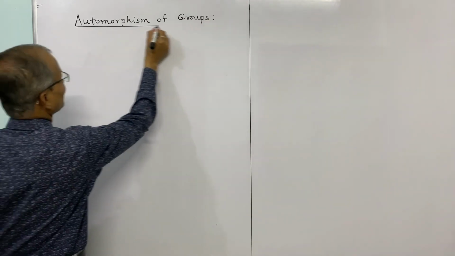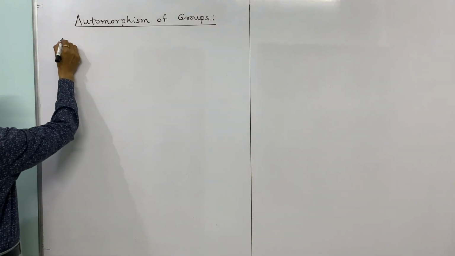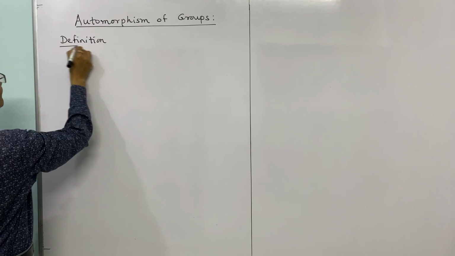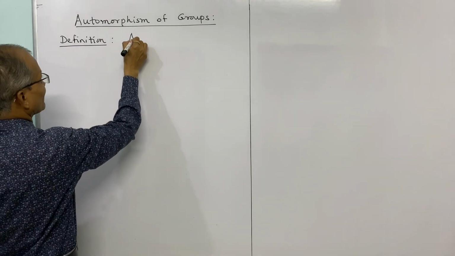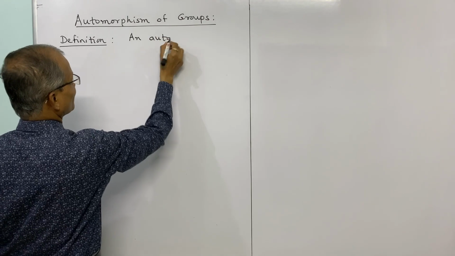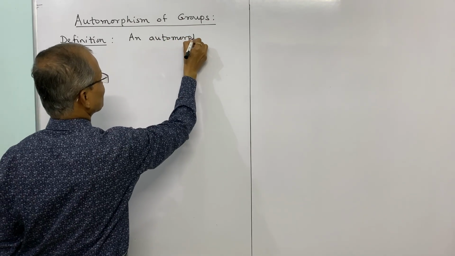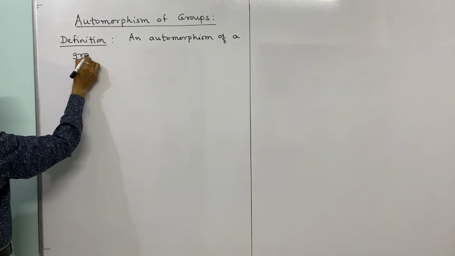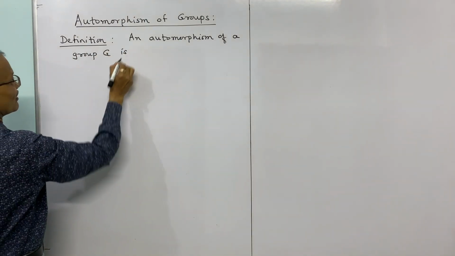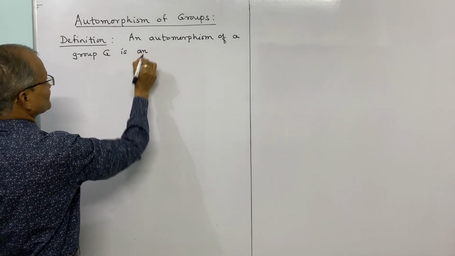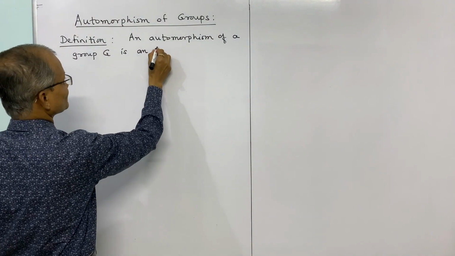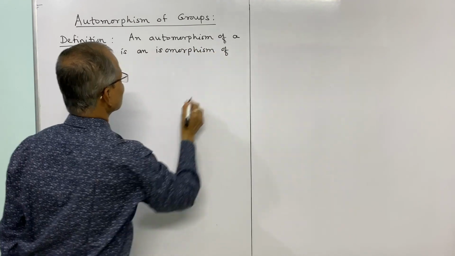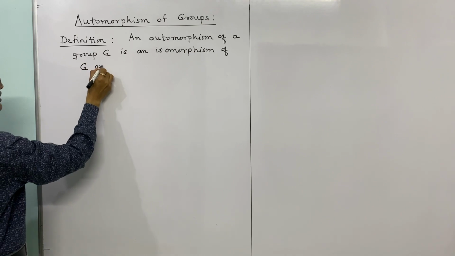First we shall write the definition of automorphism of groups. An automorphism of a group G is an isomorphism of G onto itself.